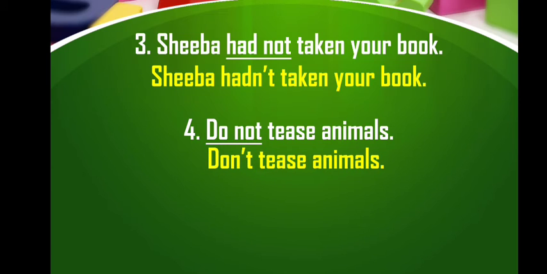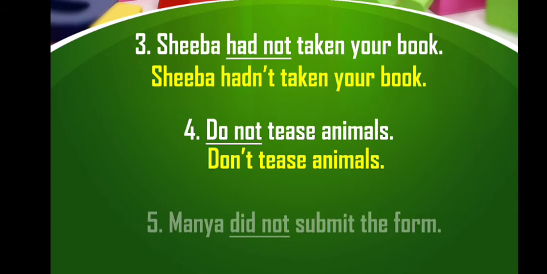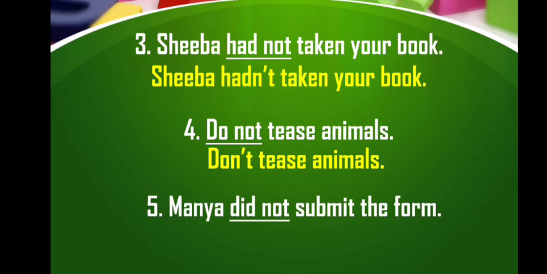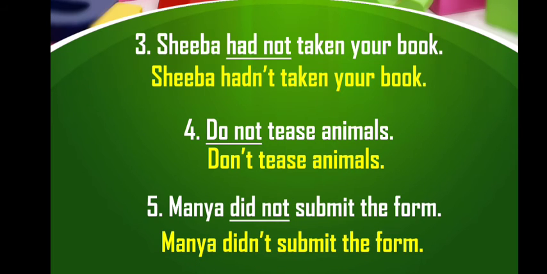Don't tease animals, D-O-N apostrophe T, don't. The next sentence is Mina did not submit the form. Here the underlined words are did not, and the short form of did not is didn't. Mina didn't submit the form. Here the spelling of didn't is D-I-D-N apostrophe T.